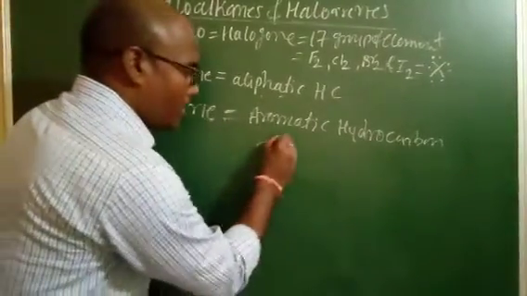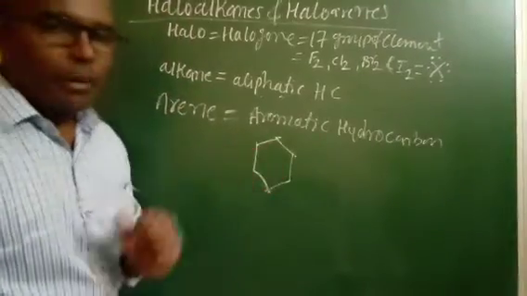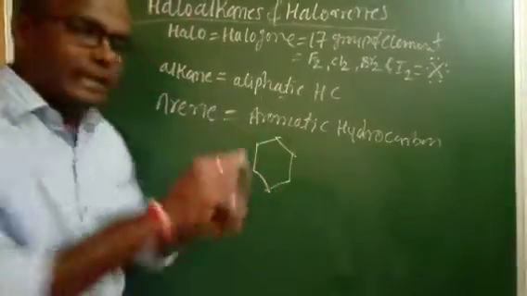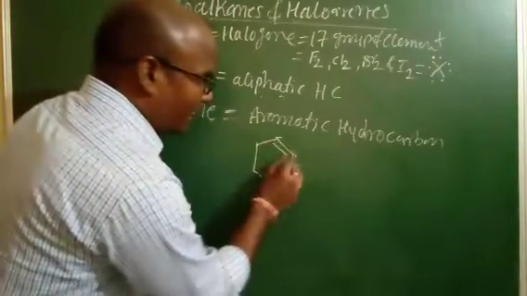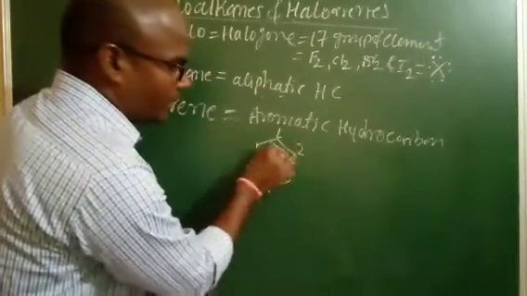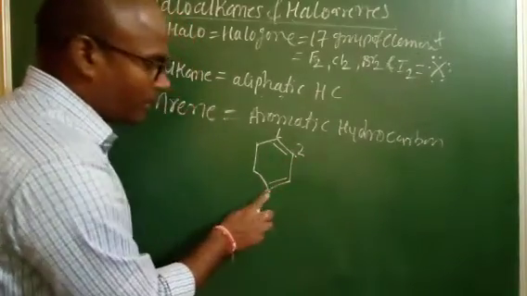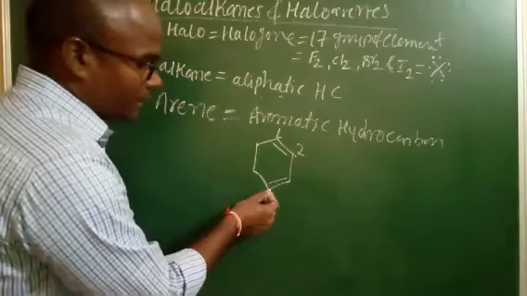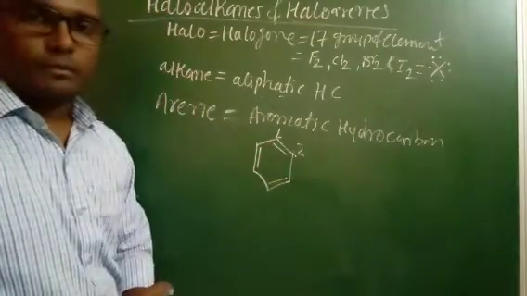For example, benzene. This is a cyclic structure. How many carbon atoms are present? 6 carbon atoms are present in a ring form, and these carbons have alternate double bonds. The first and second carbon have a double bond. Second and third, no double bond, but third and fourth have a double bond. Next, fourth and fifth no double bond, and fifth and sixth have a double bond.